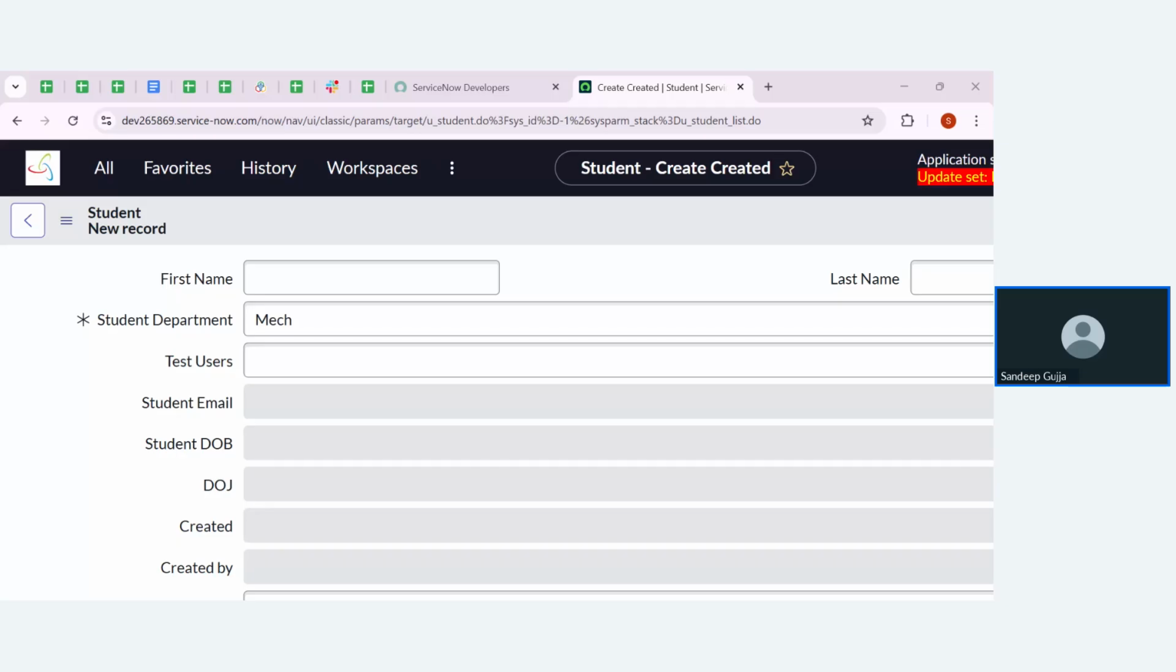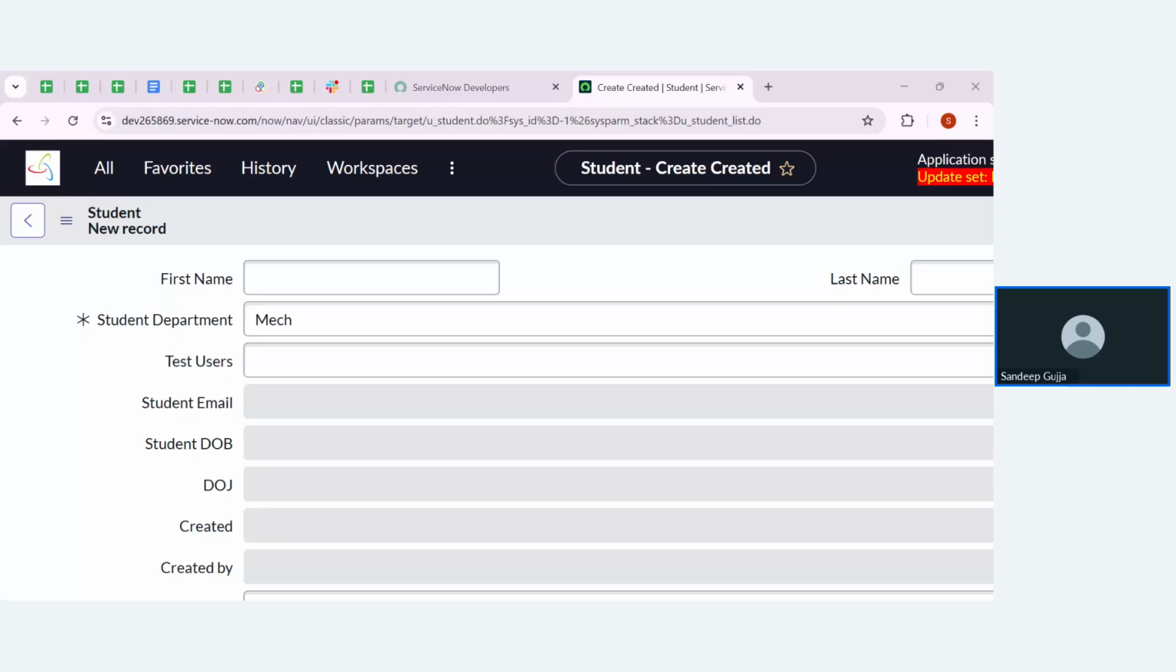If you are able to understand this, then you will be able to understand data policies also. While I'm explaining about the import set, I'm going to differentiate these two things: how the import set is going to work based on UI actions and UI policies, and how the import set is going to work if there is any data policy on the table. As of now, we have applied only UI policies.